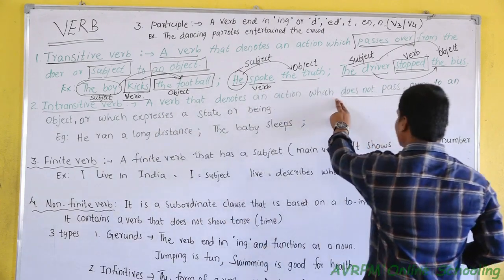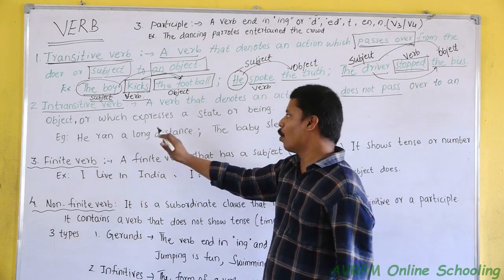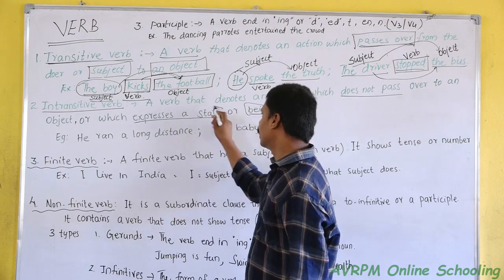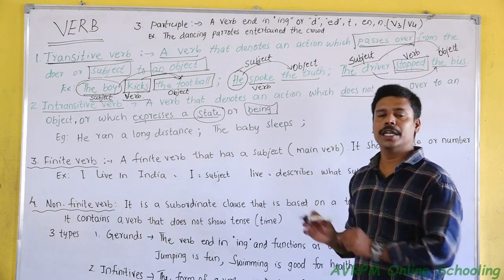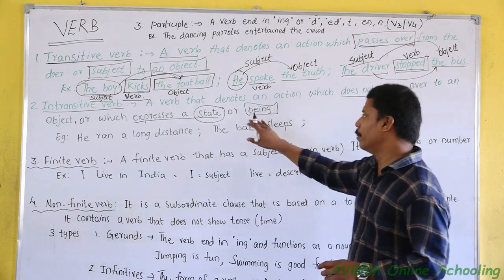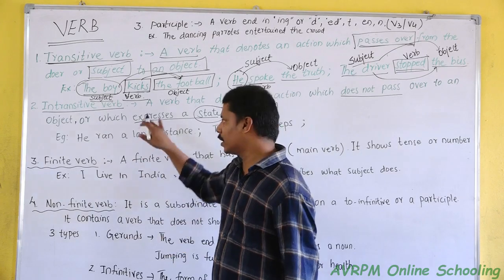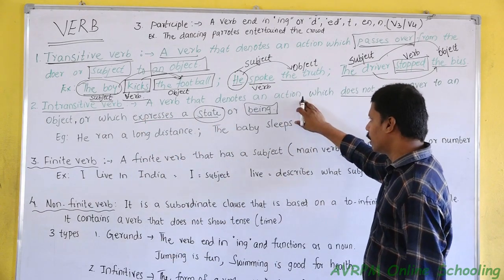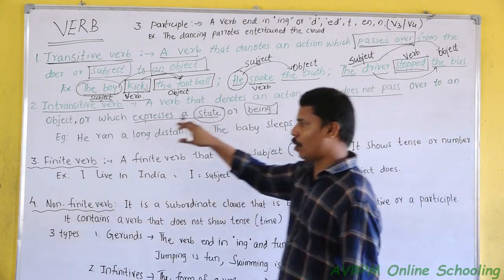The verb never passes over to an object. It only expresses a state or being. That means the condition of a person, the condition of the subject, will be expressed in an intransitive verb. The action, that means the verb, won't be passed over to the object.